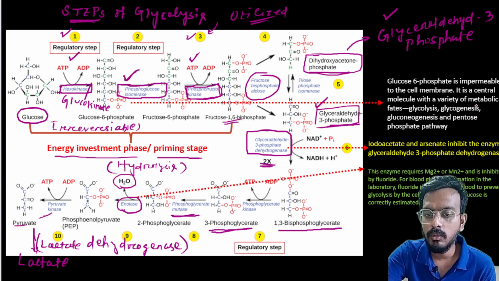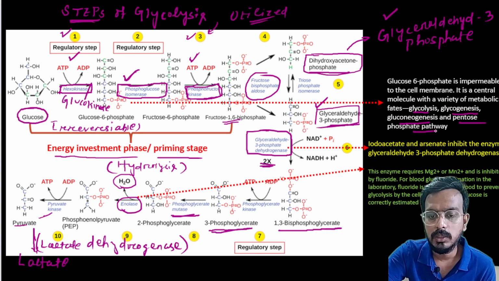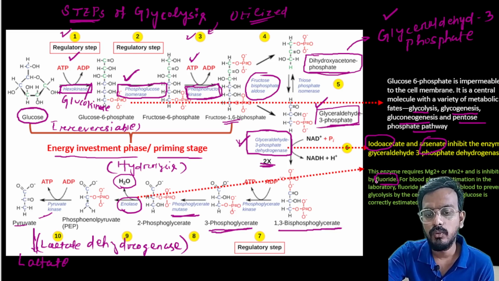So it is the central molecule. Glucose 6 phosphate is a central molecule in glycolysis, glycogenesis, gluconeogenesis, and the pentose phosphate pathway. Similarly, glyceraldehyde 3 phosphate dehydrogenase can be inhibited by iodoacetate and arsenate. Okay, and the enolase enzyme requires magnesium and is inhibited by fluoride. So your enolase enzyme is inhibited by fluoride ions.